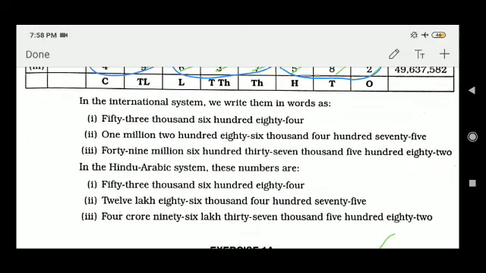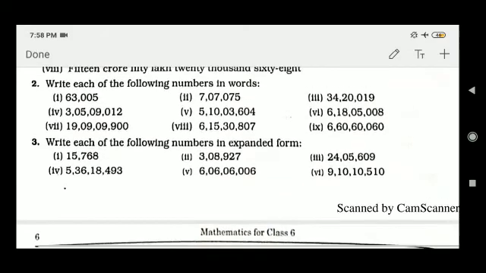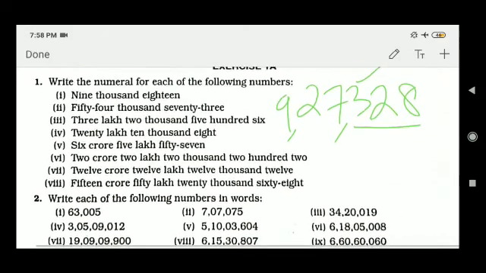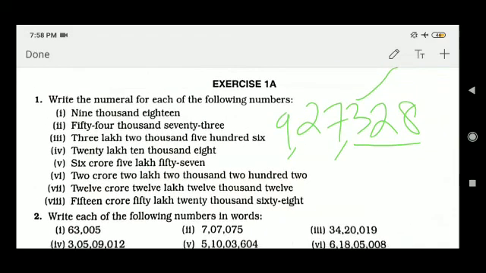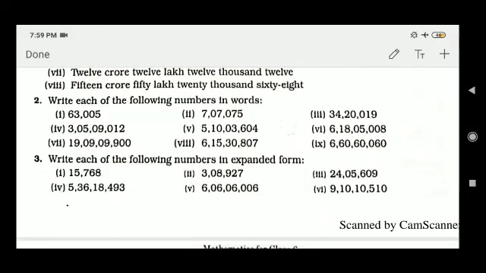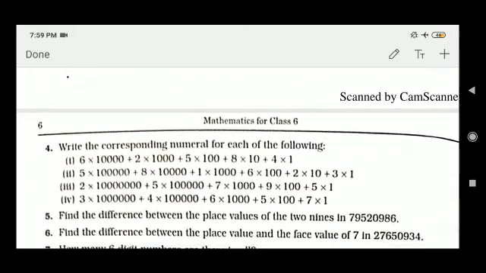So this is about the international place value system, how to write in the international place value system. So these are the questions for you, my friends. Write the numeral: it is written in words, you have to write it in number, 9018. Similarly, write each of the following in words, so you have to convert the numeral form to word form, then expand it. Number 3 is expansion, number 4 is written in expansion, you have to write the number. It is very easy.